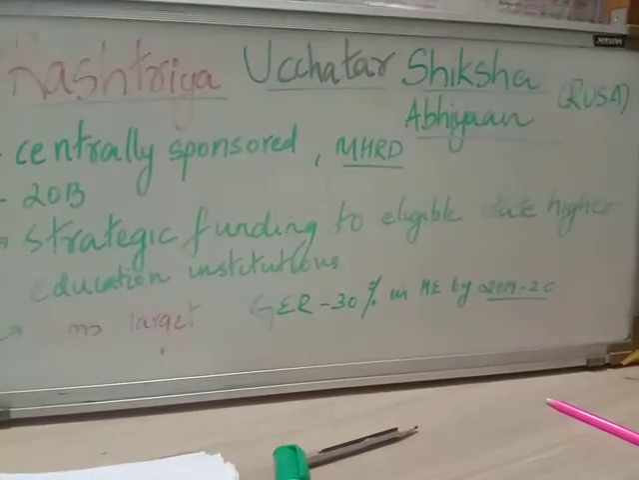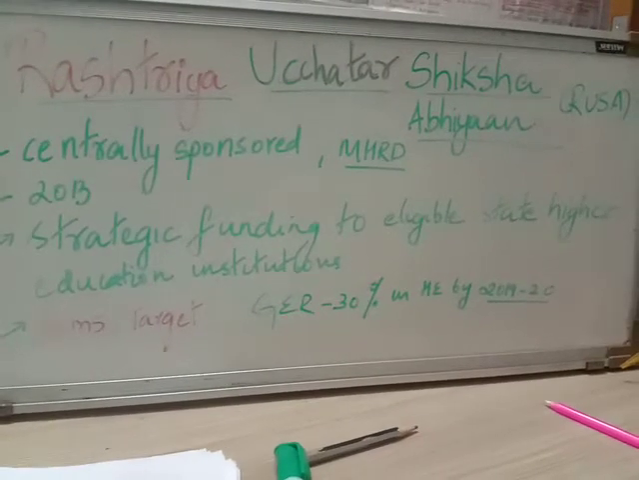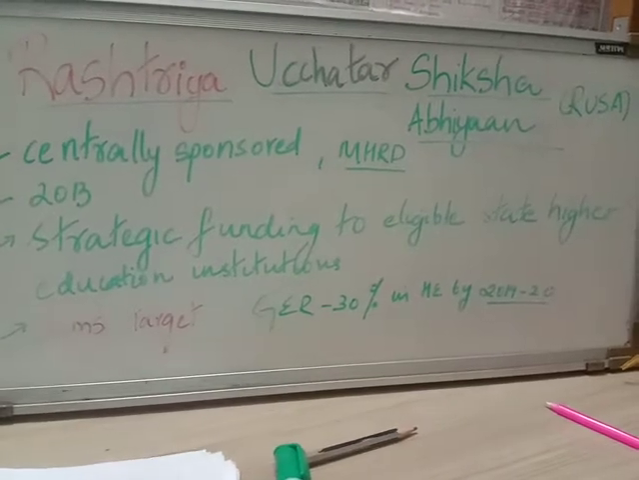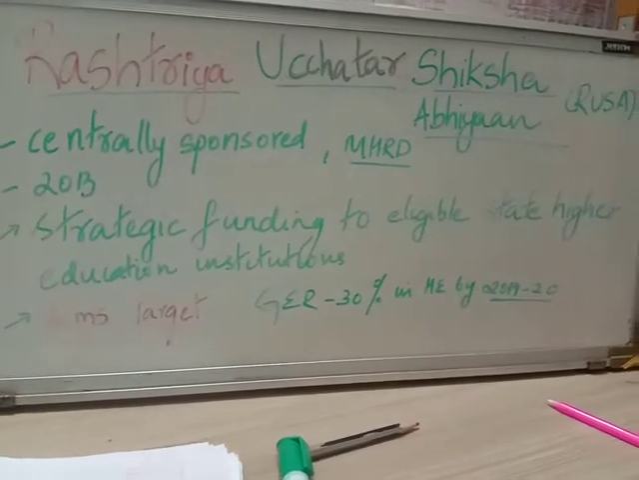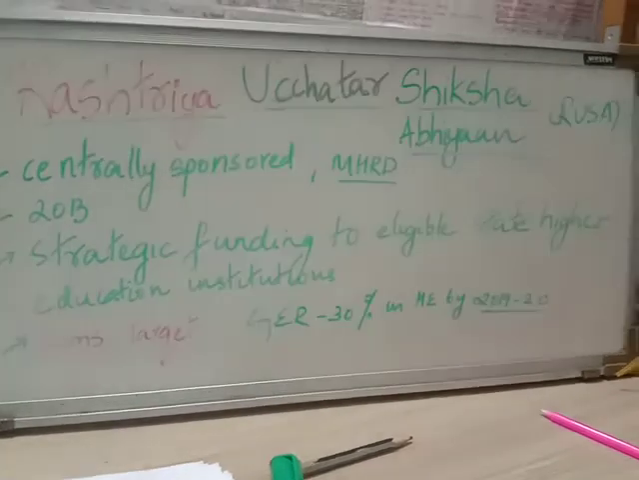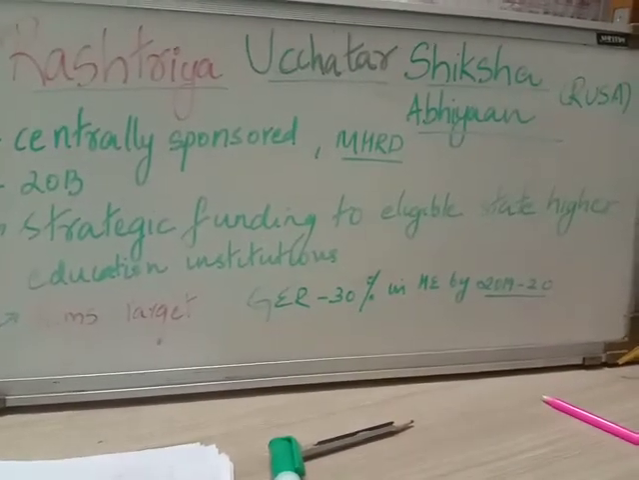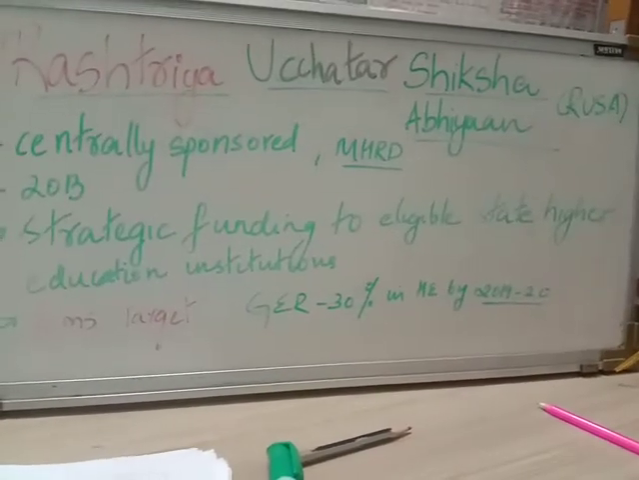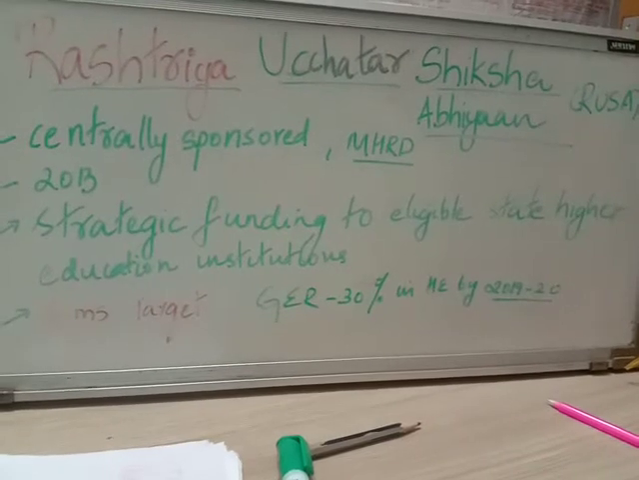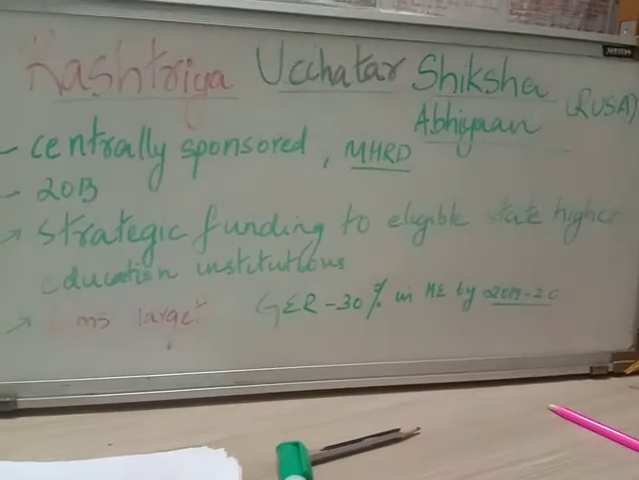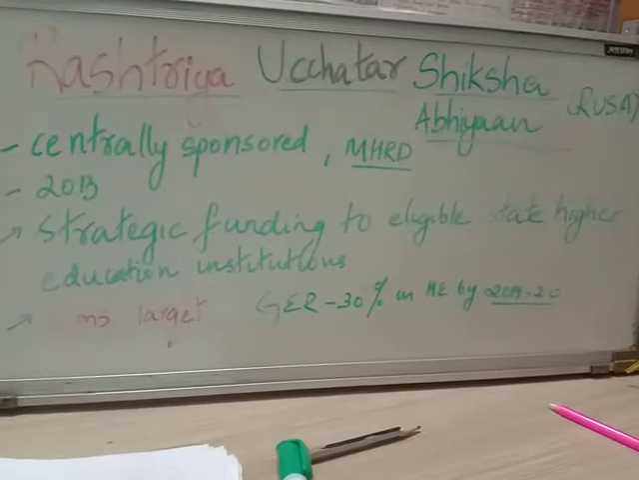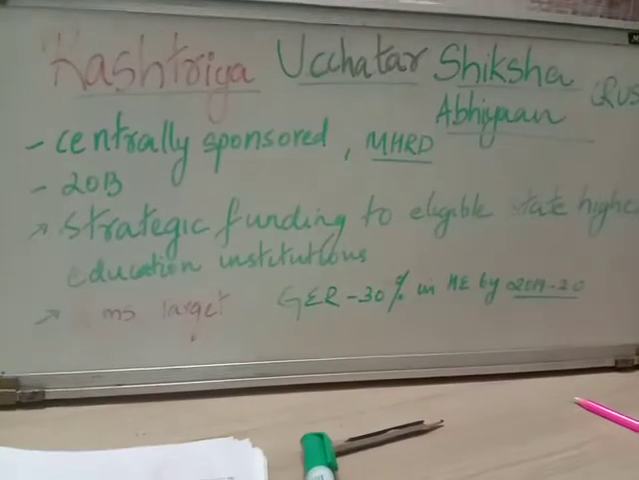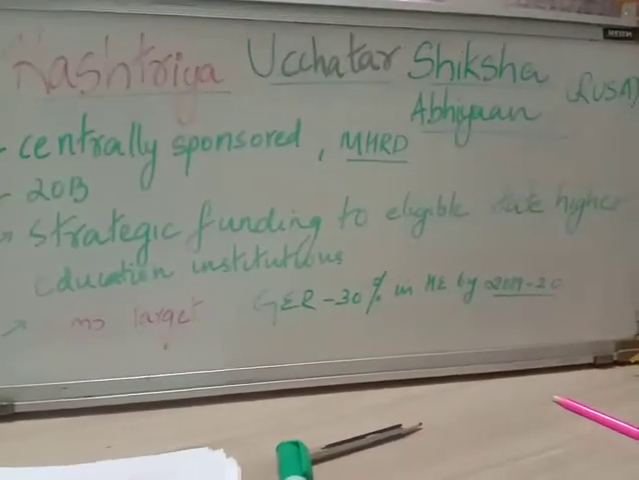What are the aims and targets of RUSA, that is Rashtriya Ucchatar Shiksha Abhiyan? First, it addresses the issue of equity, access and excellence in higher education. Second, it aims to achieve a gross enrollment ratio of 30% in higher education by the year 2030. This is an important target which you have to keep note of. Remember, RUSA is for higher education institutions.